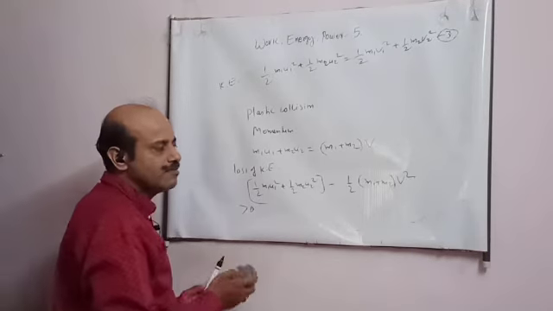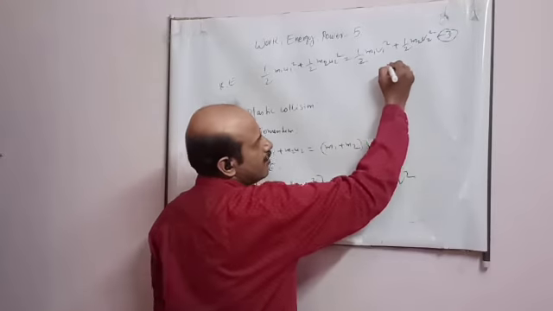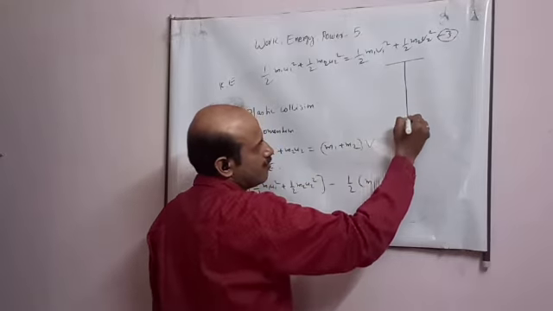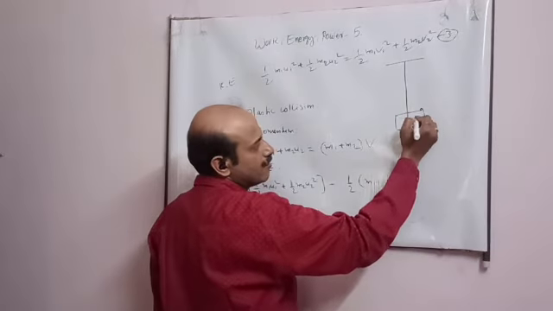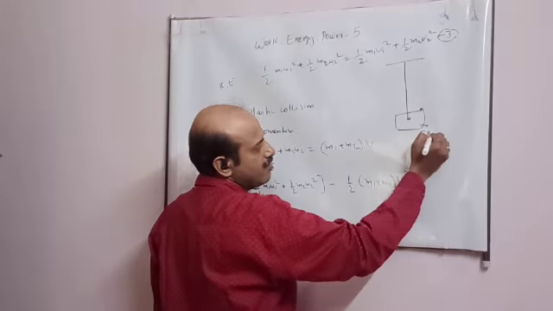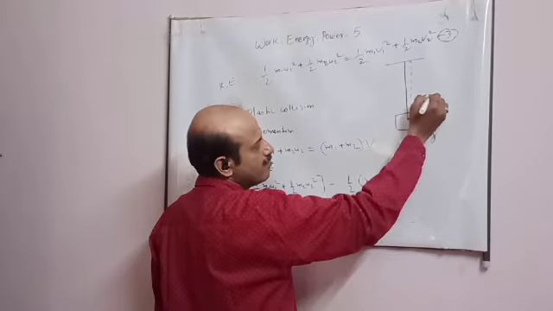One numerical which comes on this basis, student: this is the equation, this is one block, some mass is given, say 5 kg, and this length from the center is given as 0.5 meter.